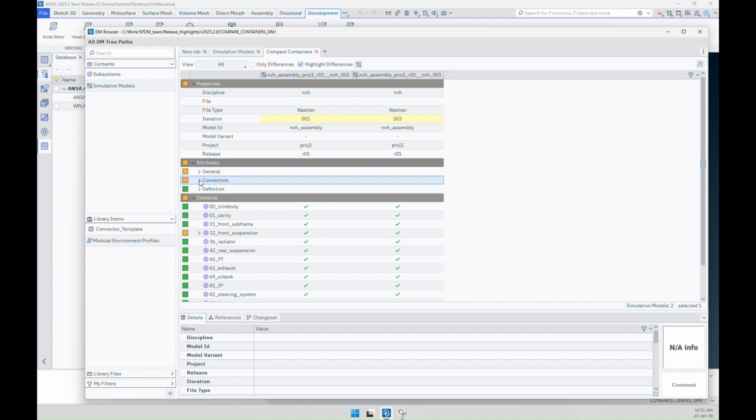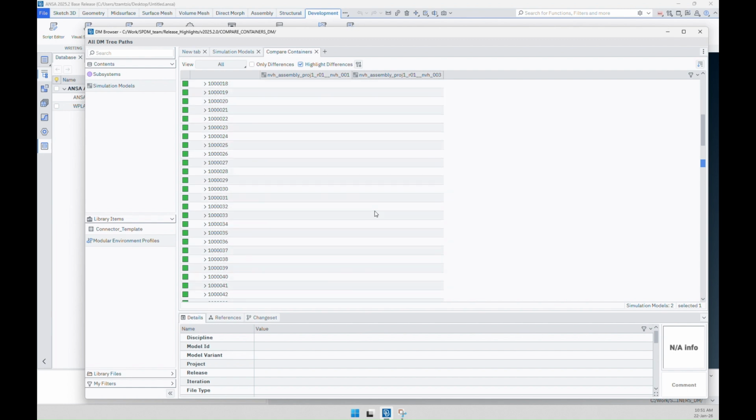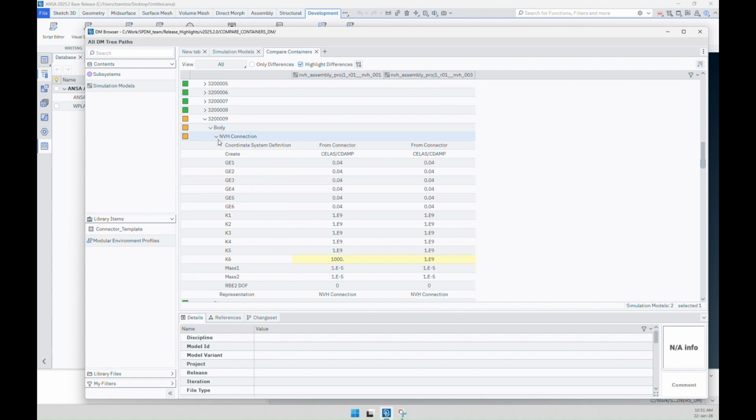Here, the analyst can see a comparison of the connectors that were utilized in the assembly of the two model iterations. Differences are clearly highlighted, enabling the analyst to spot changes in the connector templates that were used or in the FE representation of the connectors.